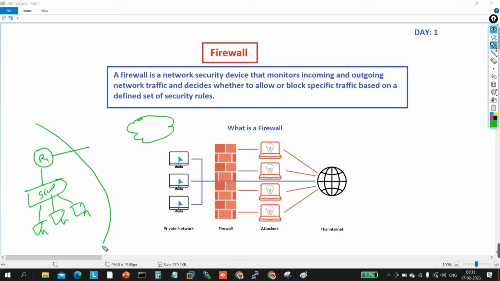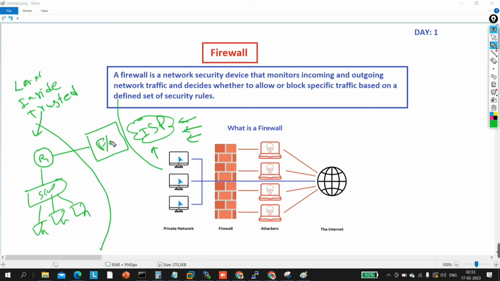So this is my private network. What we can say, this is my private network, or you can say this is my LAN network. You can say this is my inside network, right? You can say this is my trusted network, right? So this is your own network. And if I talk about the ISP network, this one is public network, this is untrusted network, this is outside network. Okay, so an attacker can be there on the public network, because this is not a secure network. So to secure your private network, you need to place a firewall between trusted and untrusted network. So this one is untrusted and this one is my trusted network. So between untrusted and trusted, we can place the firewall, right?